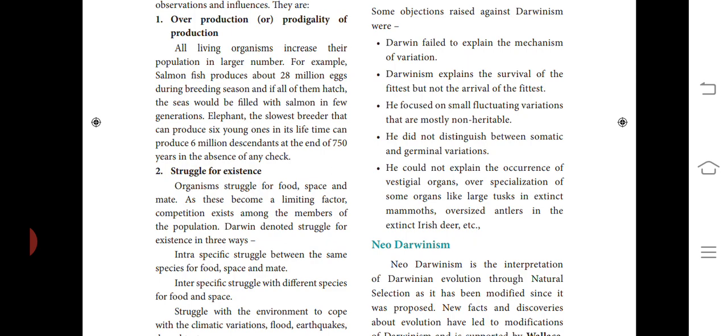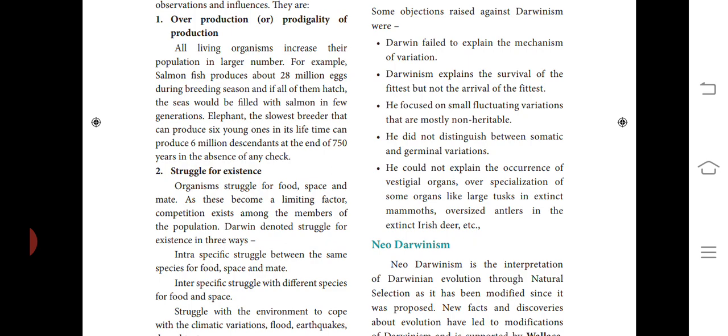He focused on small fluctuating variations that are mostly not heritable. He did not take a large number of variations. He did not distinguish between somatic and germinal variations.